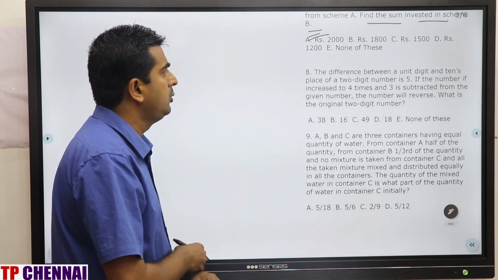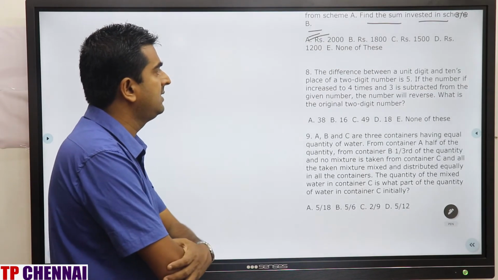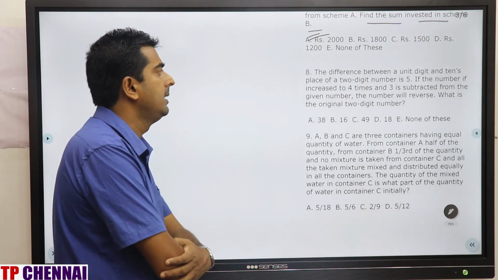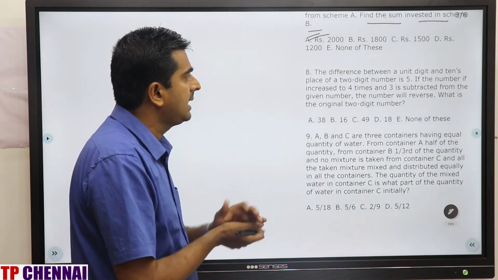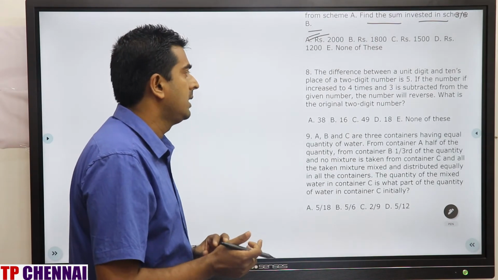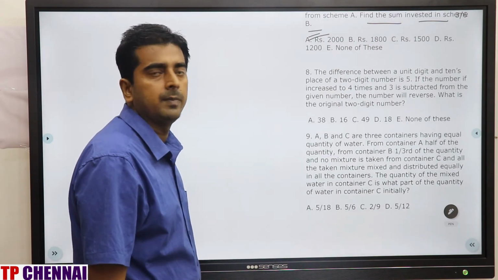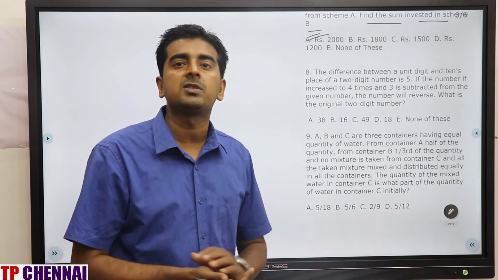The difference between the unit digit and tens digit of a 2-digit number is 5. If the number is increased to 4 times and 3 is subtracted from the given number, the number will reverse. What is the original 2-digit number? This question is a prelims level question. We can always solve this question by the option method.